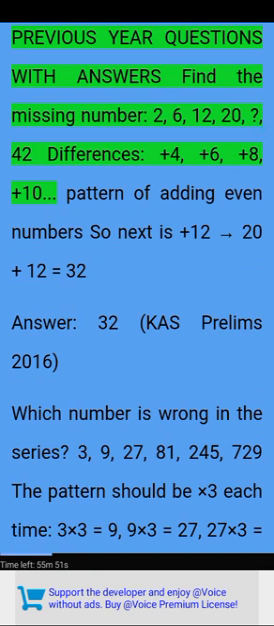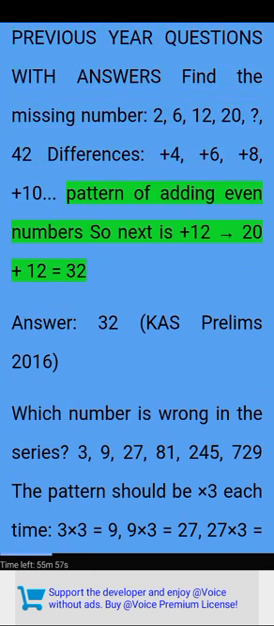Previous year questions with answers. Find the missing number. 2, 6, 12, 20, 42. Differences: +4, +6, +8, +10, +12. Pattern of adding even numbers. The next is +12, so 20 + 12 equals 32. Answer, 32. CAS Prelims 2016.